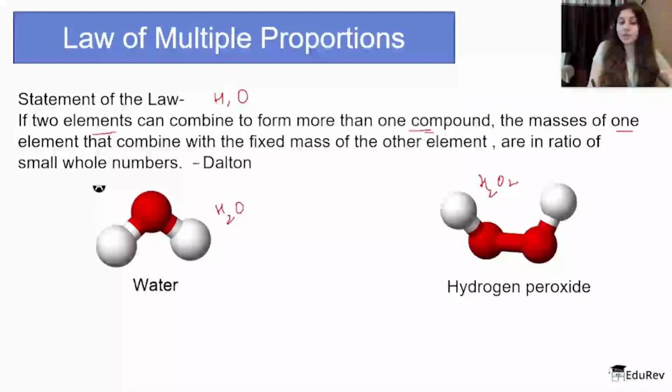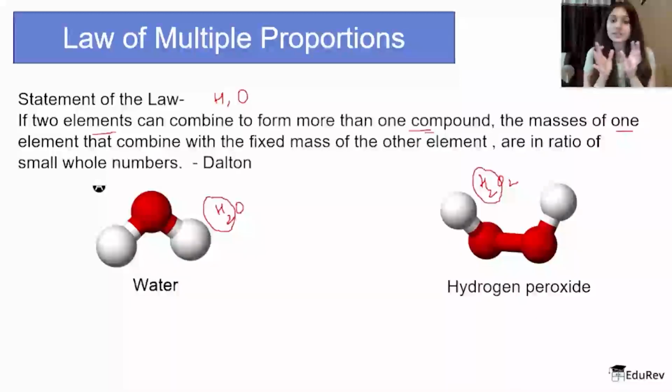The masses of one of the elements that combine with the fixed mass of the other element. These two, H2O and H2O2, what do they have in common? They have H2 in common. Two atoms of hydrogen are common, right? So the fixed mass in this case is H2. And the other element is of course oxygen. The masses of one element that combine with the fixed mass of the other element are in the ratio of simple whole numbers.